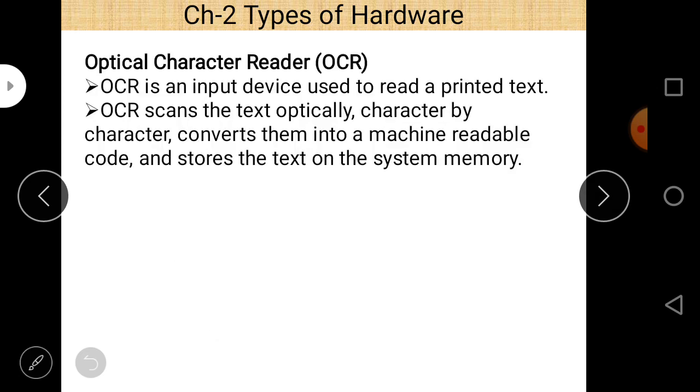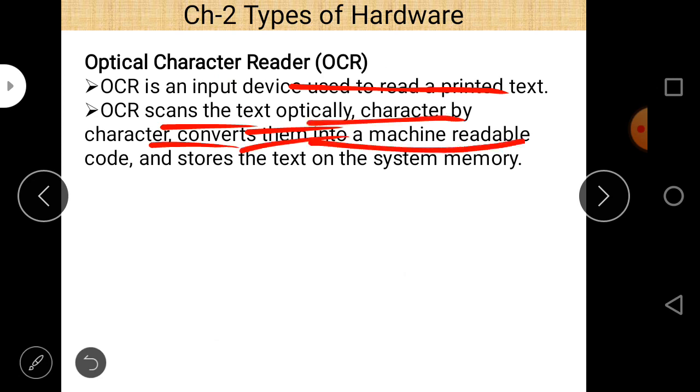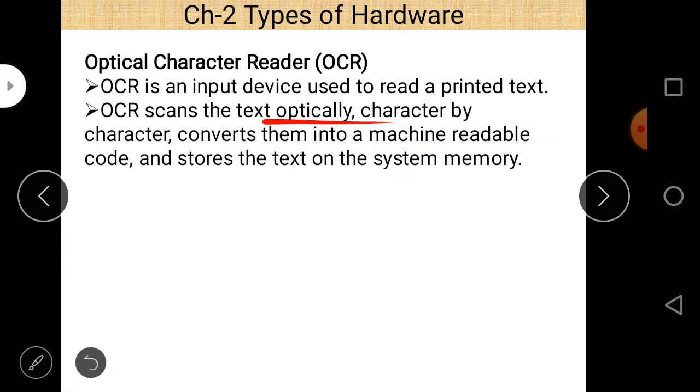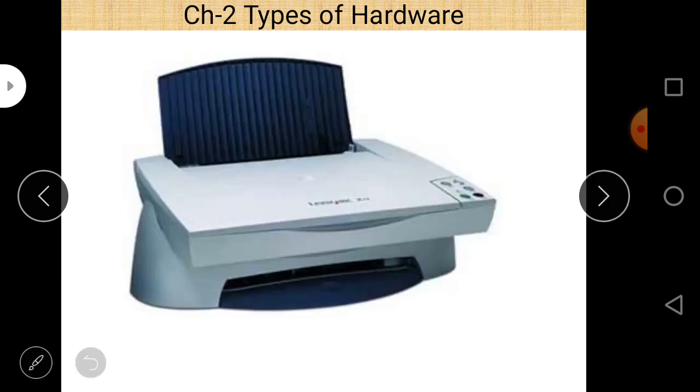OCR, optical character reader, is an input device used to read printed text. OCR scans the text optically, character by character, converts it into a machine readable code, and stores the text in the system memory. That is a very important point. First of all, it scans the text optically and then converts it into machine readable form. Machine readable code, it means hard copy to machine readable code, and it stores the text in the system memory. This is an optical character reader.